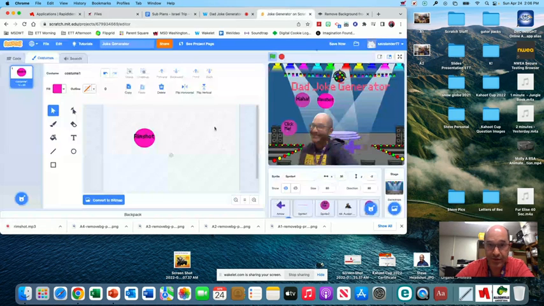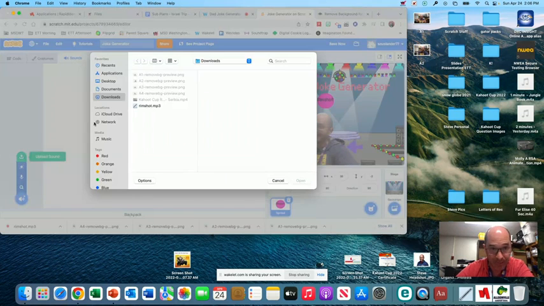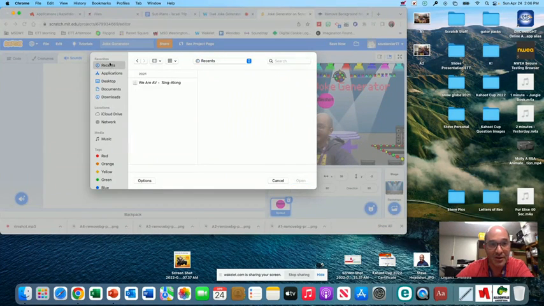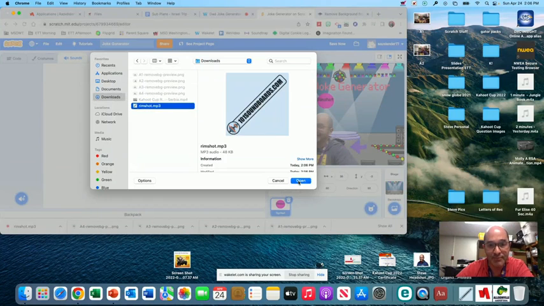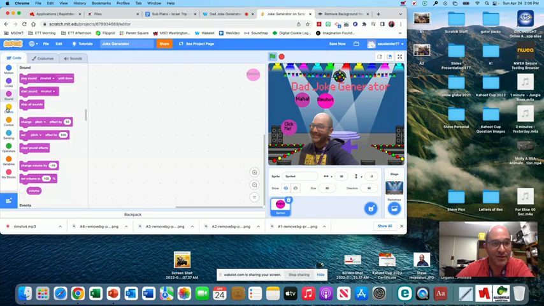So now go back to Scratch. In the Rimshot sprite, go to Sounds, get rid of that pop sound. And instead of searching, you're going to now upload a sound, Rimshot. If you don't find it, go to Recents and click Rimshot. Open it.